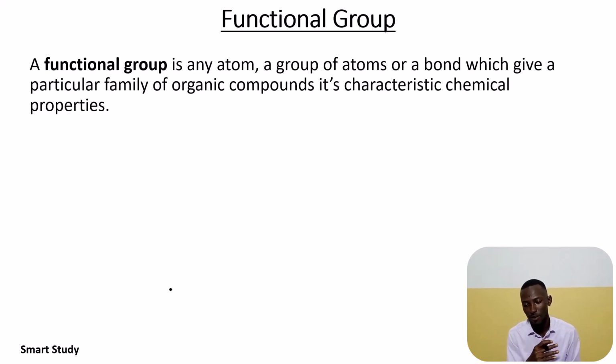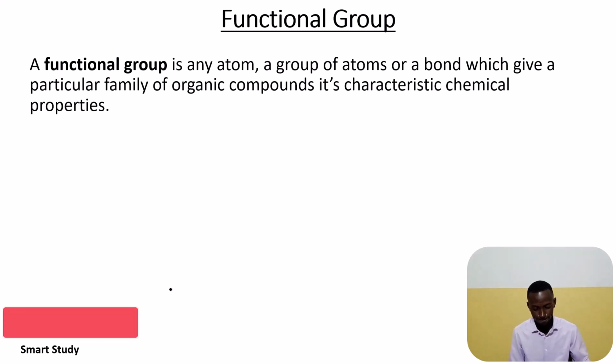We mentioned five families of organic compounds in previous slides. Each of them is a homologous series, and each of the homologous series has a unique functional group, and it is this unique functional group that is responsible for the characteristic chemical property of the homologous series. Also, do not worry too much about the functional group, because we'll be looking at the functional group of each of these homologous series as we proceed.